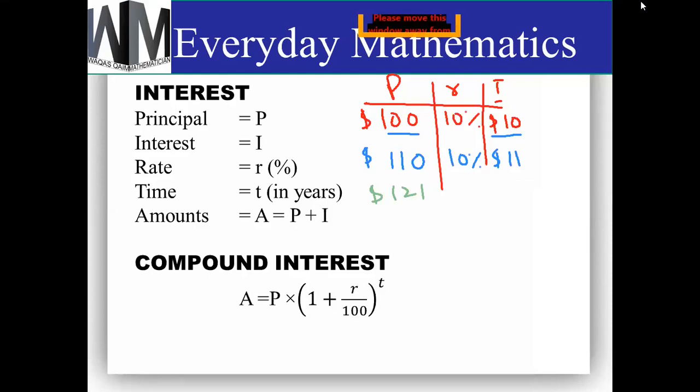Then in the fourth year, again the third year's interest will be added into the principal, which is 121, and then that becomes the new principal for the fourth year. So every year you will have a different principal, and that is called compound interest.